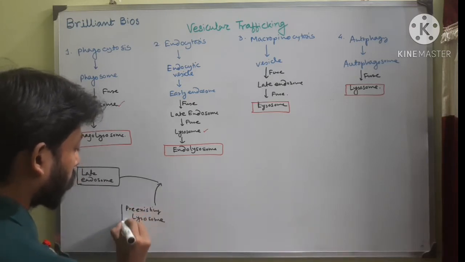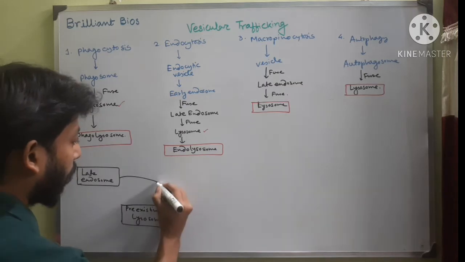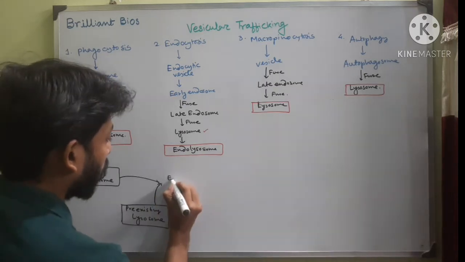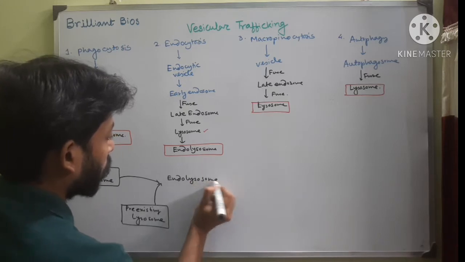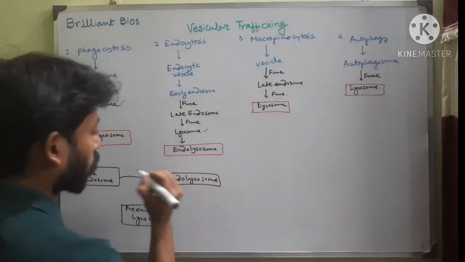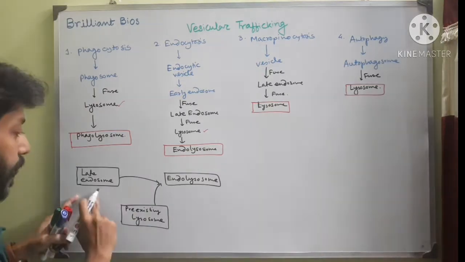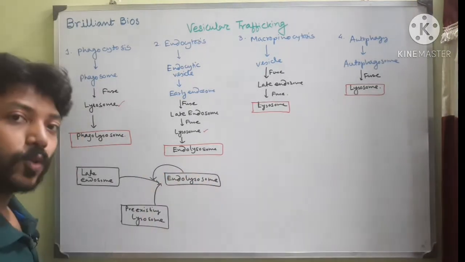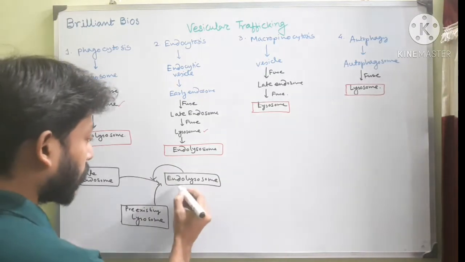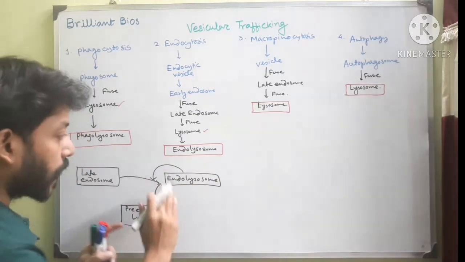So both these structures can fuse and ultimately form an endolysosome. But not only that, a late endosome can also fuse with a pre-existing endolysosome.